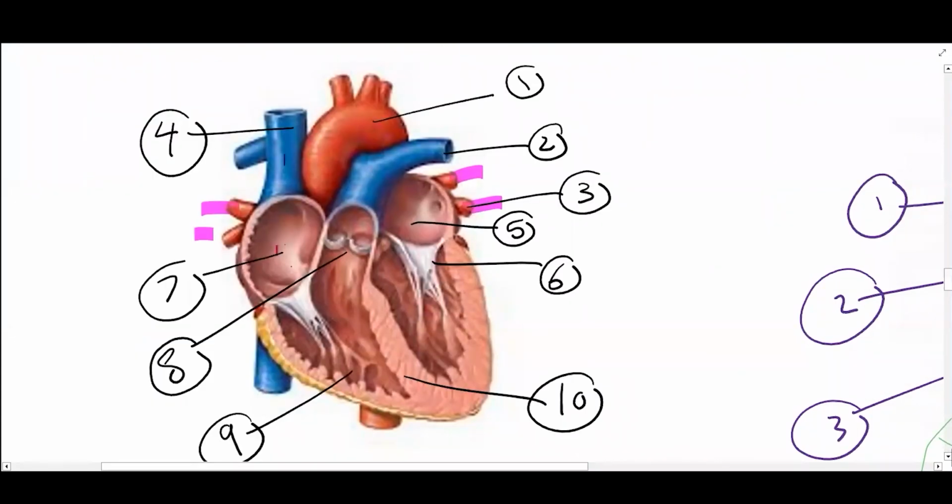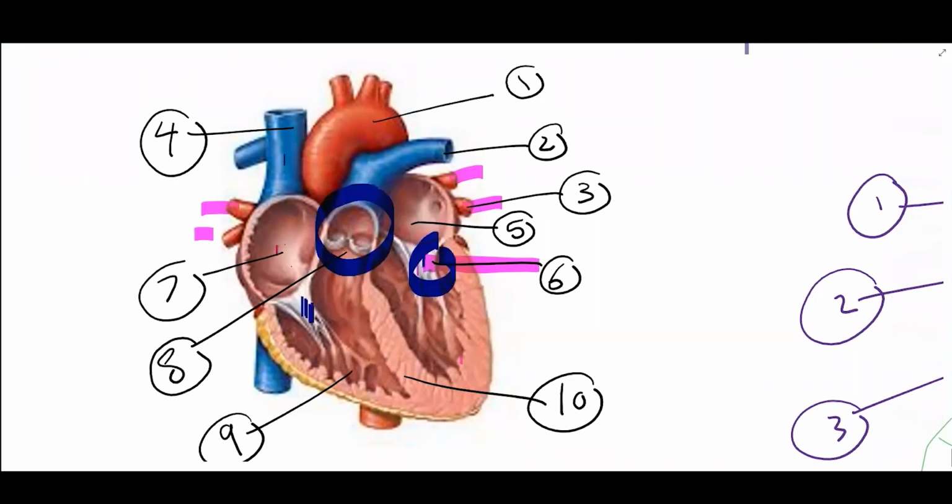Number 1 is aorta. Number 2 is pulmonary artery. Number 3 is pulmonary vein. Number 5 is left atrium. Number 6, here I pointed not to the ventricle, I pointed to that one, it is the atrioventricular valve, or bicuspid valve, or mitral valve. Number 10 is septum. Number 9 is right ventricle. Number 8 is the semilunar valve. Number 7 is right atrium. Number 4 is vena cava. You got it?